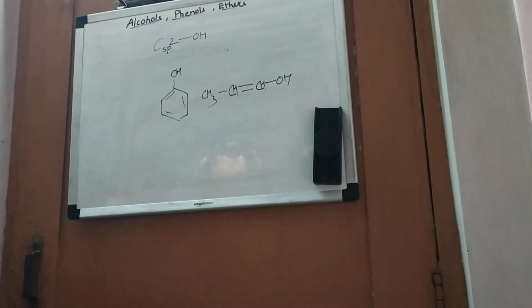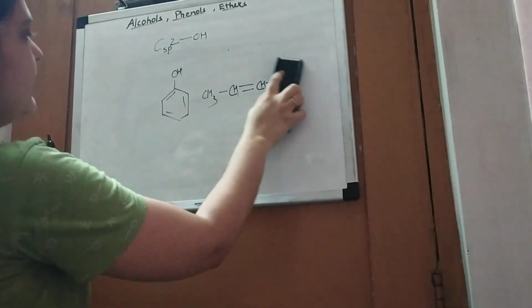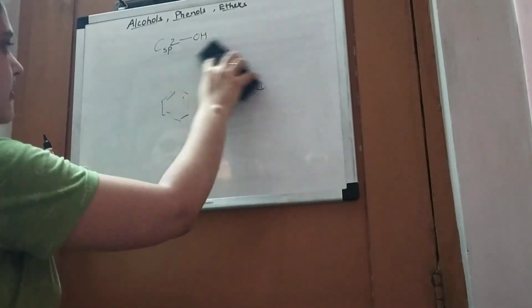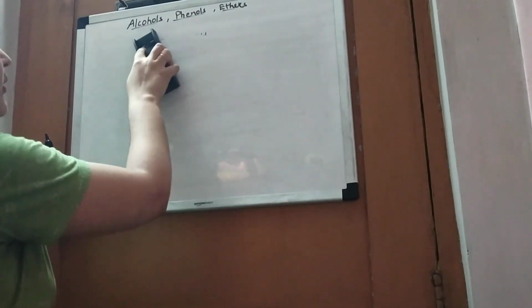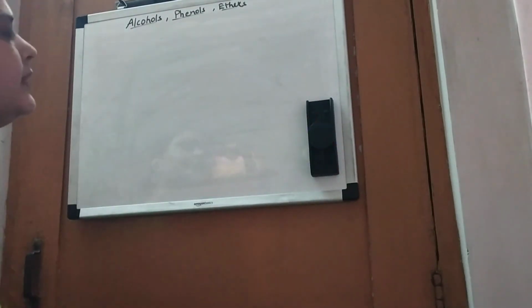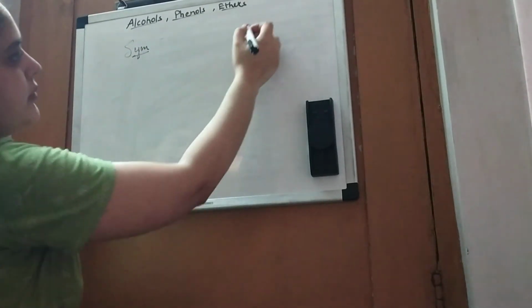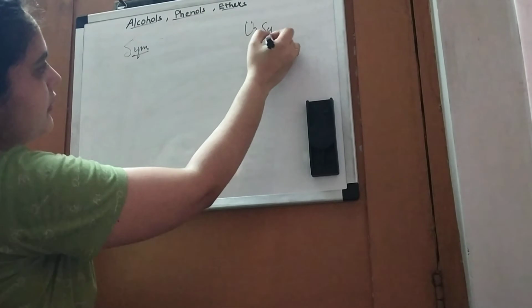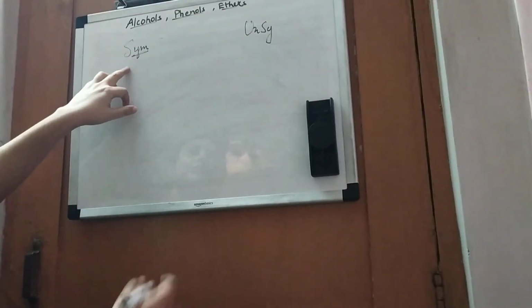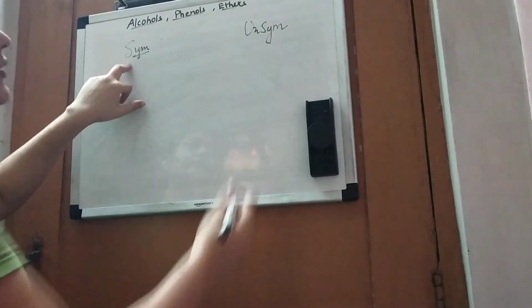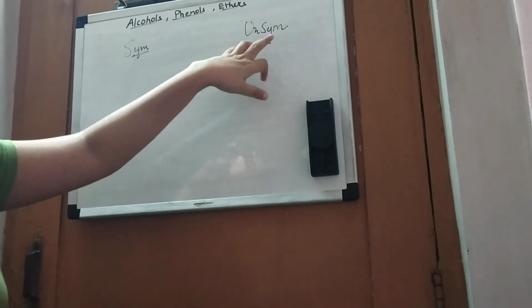Now we'll move to ethers. How are ethers classified? So ethers can be classified into two types: symmetrical and unsymmetrical. So symmetrical can also be said as simple, and unsymmetrical can be said as mixed.